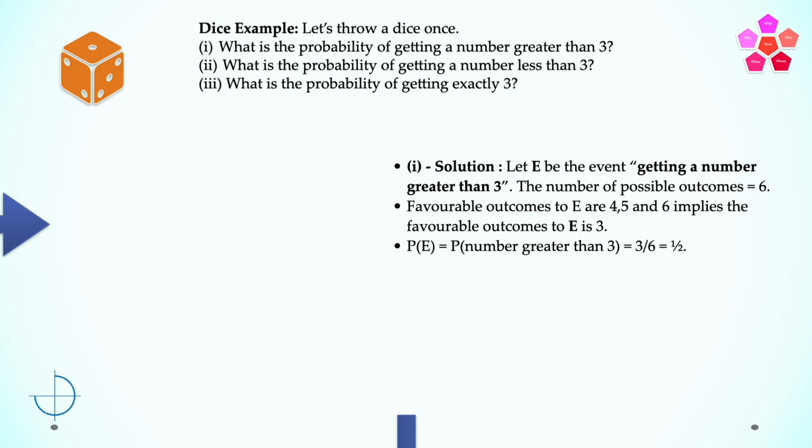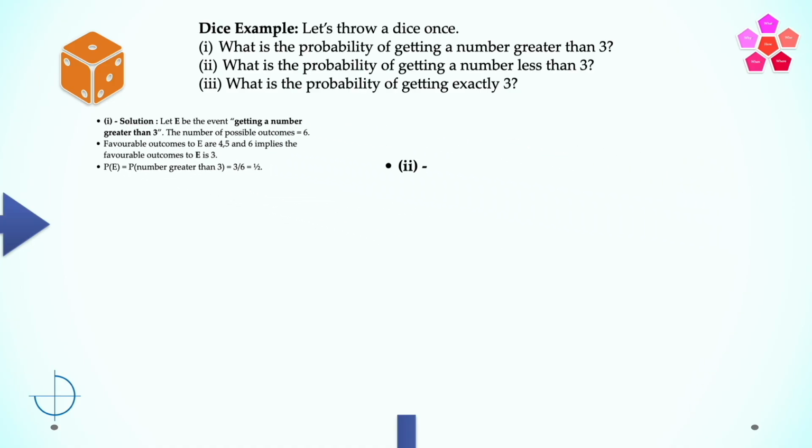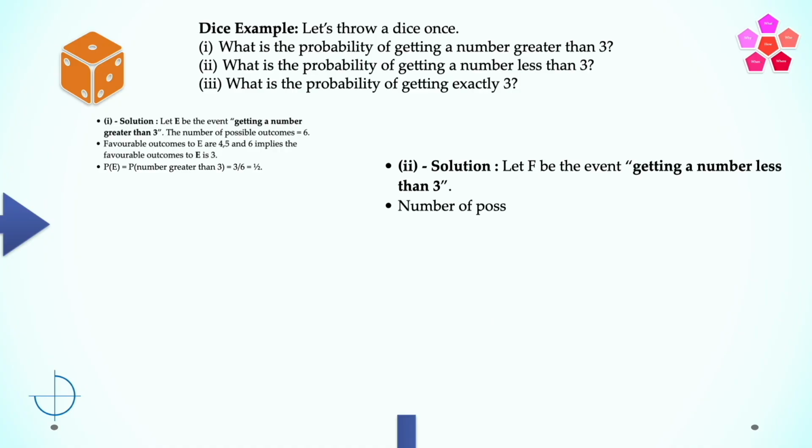So now we look at the second part of the question. Let F be the event that is getting a number less than 3. Number of possible outcomes again is the same, which is equal to 6. Outcomes favorable to the event F are only 2. That is, if the dice shows 1 or 2. So the probability of F, that is probability of the event getting a number less than 3, is equal to 2 divided by 6, which is equal to 1 by 3.